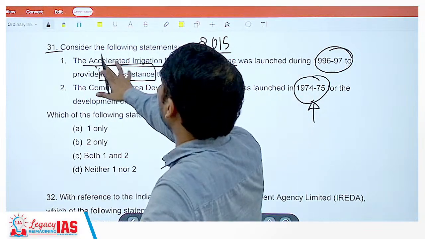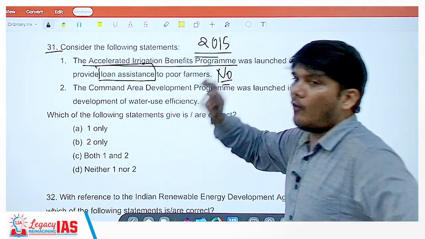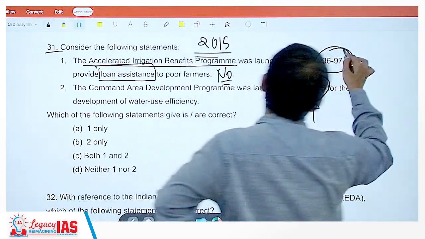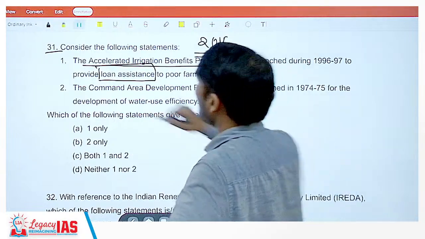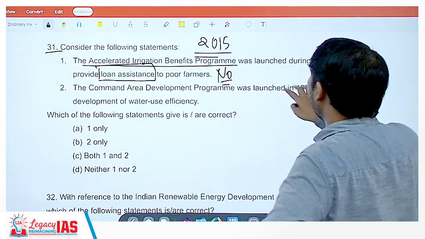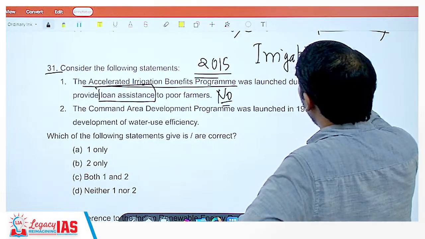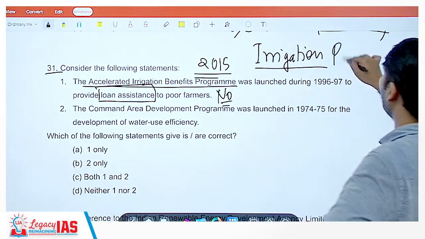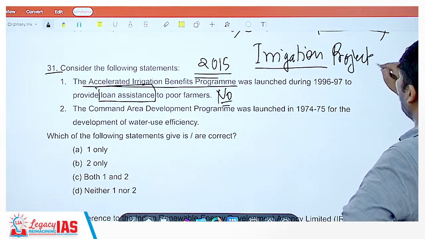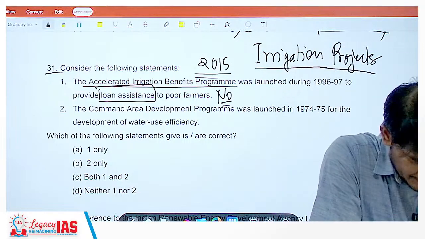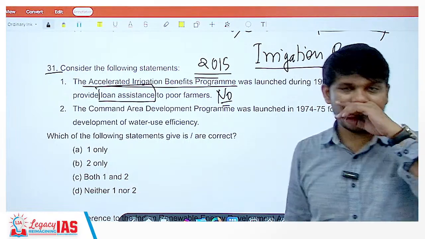The name, the Accelerated Irrigation Benefit Program, why was it brought in? Because there were certain irrigation projects of the government, right? Now these irrigation projects, see, the government starts the projects and it keeps going on, but it does not end. There are delays, there is a stoppage.